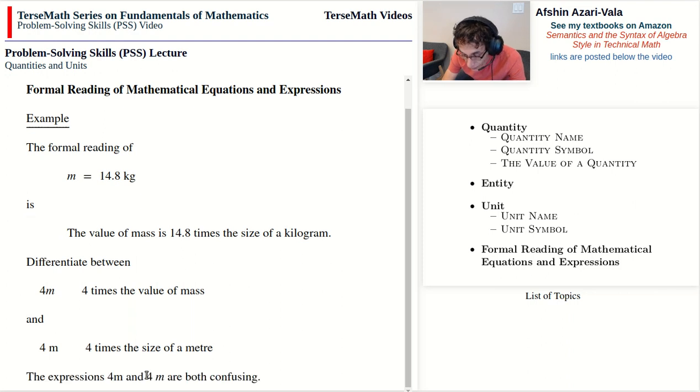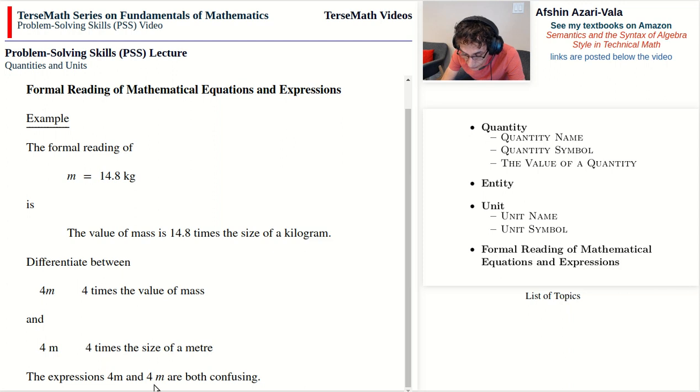Now, please stay away from expressions like these two. They are pretty confusing. So for m here, I'm not quite sure whether the person meant to say 4 meters and they forgot to put a space in between 4 and m, or if they meant to say 4 times the value of mass and they forgot to write m or type m in italics font.